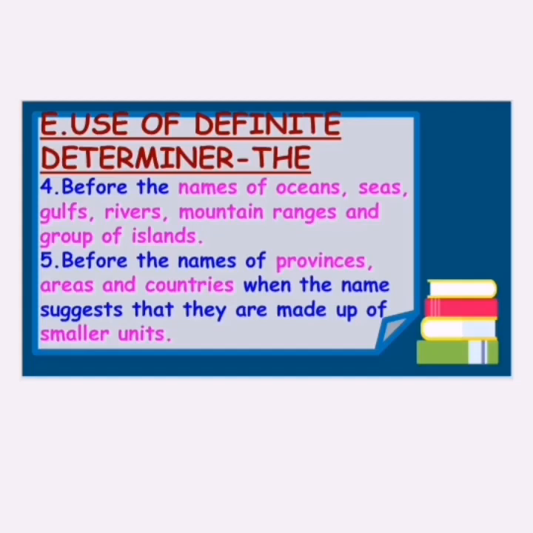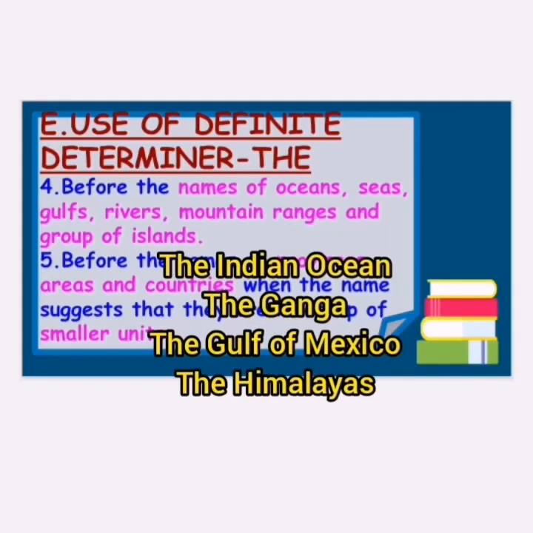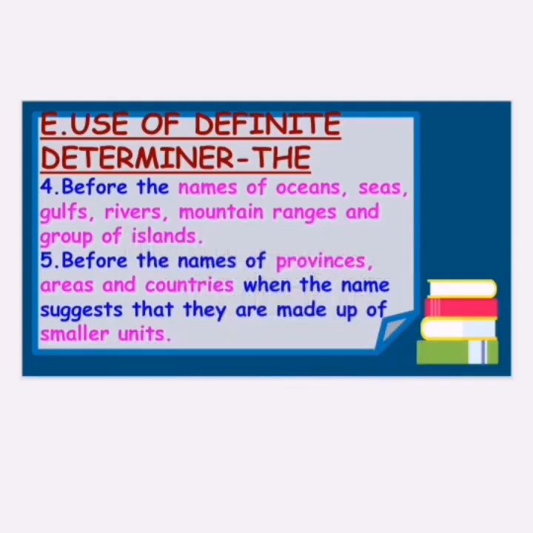The fourth point says that the definite determiner "the" is also used before the names of oceans, seas, gulfs, rivers, mountain ranges and groups of islands. Like oceans, the Indian Ocean. Gulfs, the Gulf of Mexico. Rivers like the Ganga, and mountain ranges like the Himalayas, the Andamans, the Red Sea, the Nile. Understood? So these are the examples.